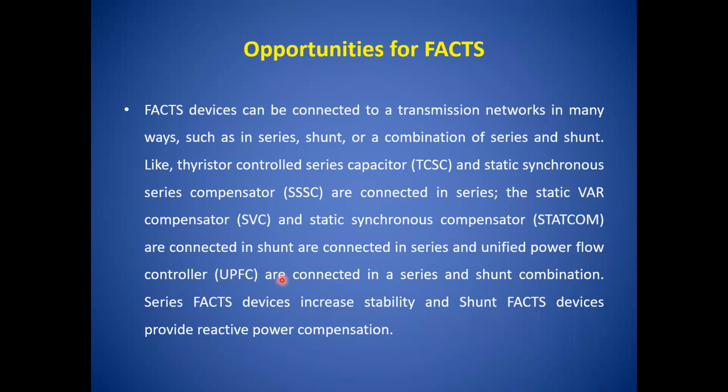Okay, since our generating stations are far away from the load center, and to maintain reliability and economic point of view, all generating stations are connected to each other to form a grid. So this is the objective of interconnected power systems and the use of FACTS devices.